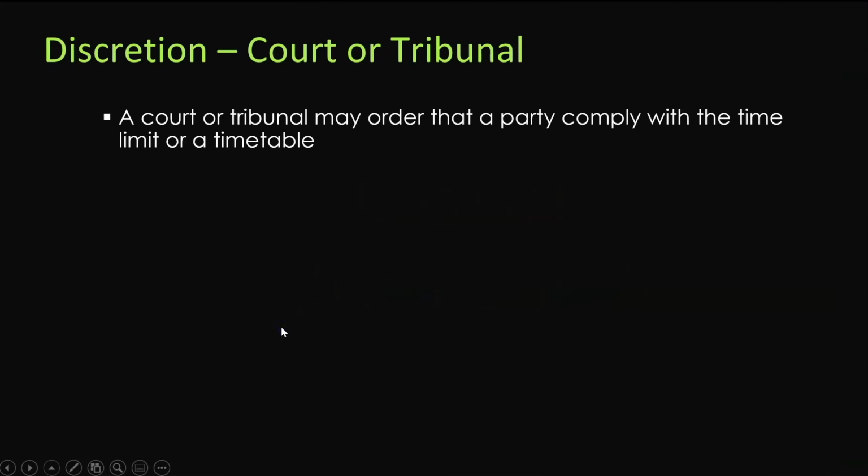Let's talk about court discretion. So the emergency order indicates that a court or tribunal has the power to order a party to comply with a timeline or a time limit or a timetable. So despite the suspension, the court does have the power to enforce certain timelines. And this may happen in cases that are urgent matters and the court believes that the matter cannot wait till the end of the suspension. And in that case, the court will order.